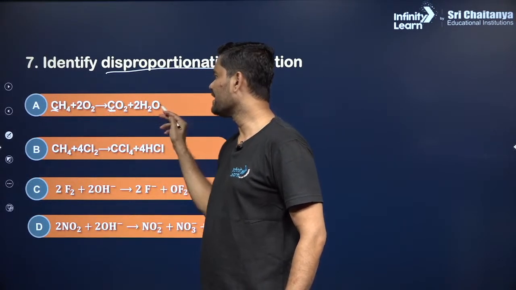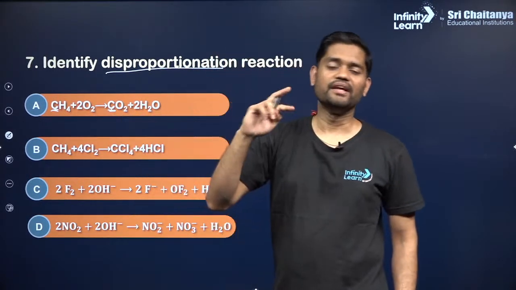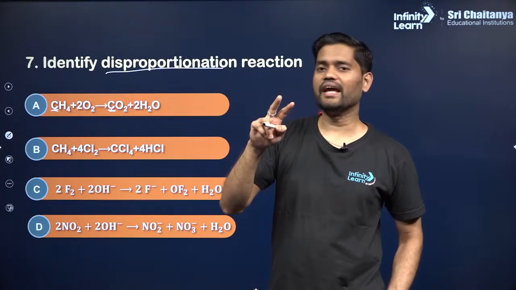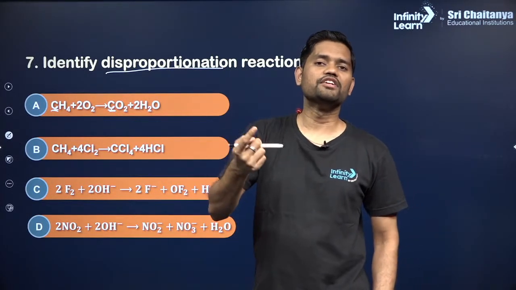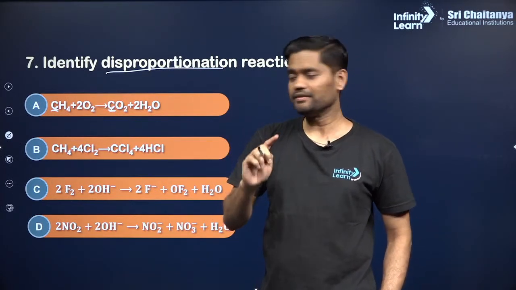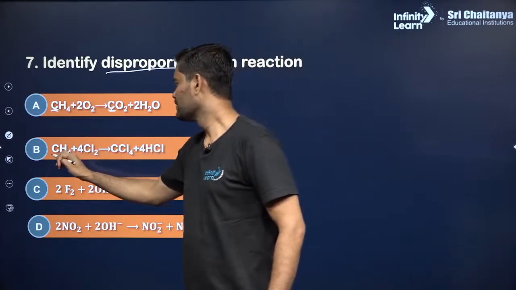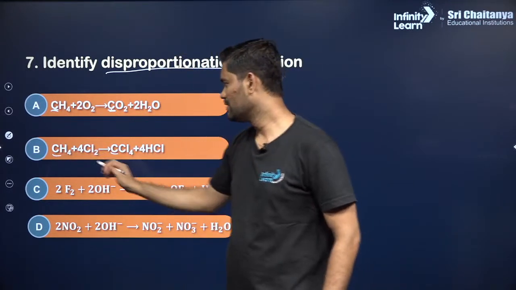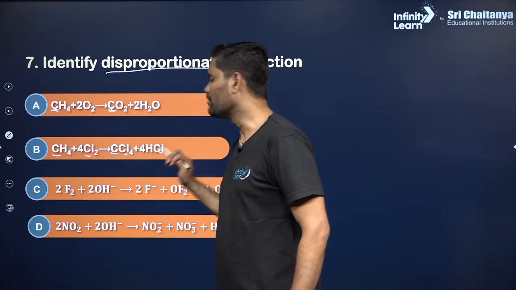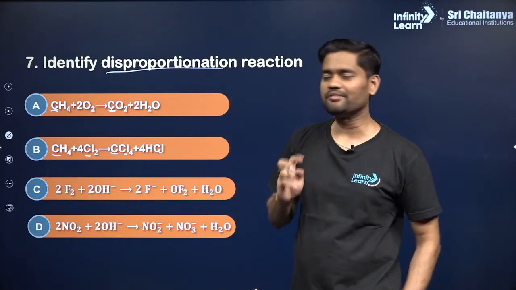So in this entire reaction, I can have only 2 carbon. And if there is only 2 carbon in this reaction, that means you cannot have a disproportionation reaction. Clear? Similarly for this: carbon, carbon, chlorine, chlorine, chlorine. So we have 3 chlorine. So yes, we can test this particular question.